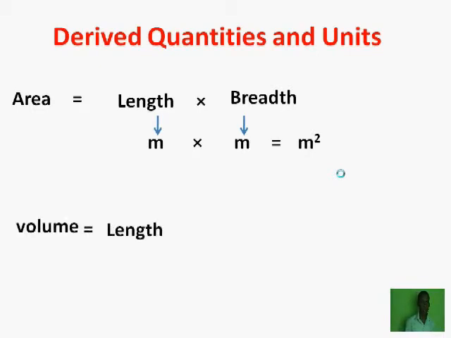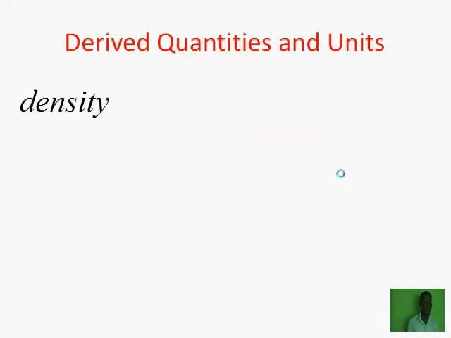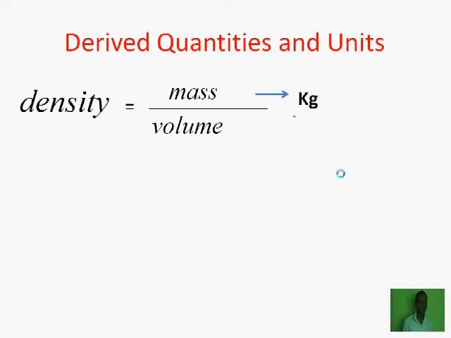Volume. Volume is defined as length times breadth times width. Because it combines three basic fundamental quantities, different lengths, its unit is therefore the unit for length, times that for breadth, times the unit for width. And that we get as meter cube. Density. Density is defined as mass per unit volume. Its unit is a combination of the unit for mass divided by the unit for volume. And that gives us kilogram per meter cube.